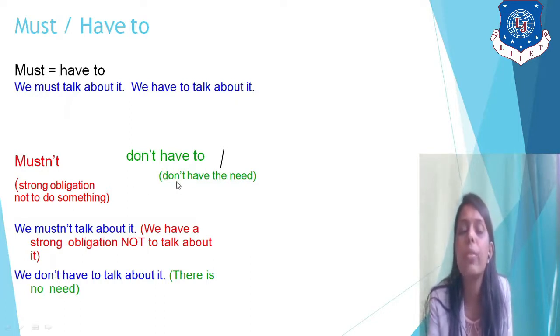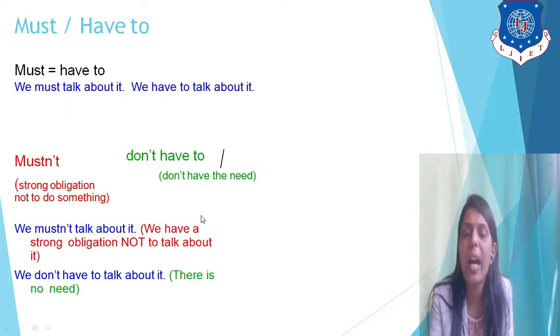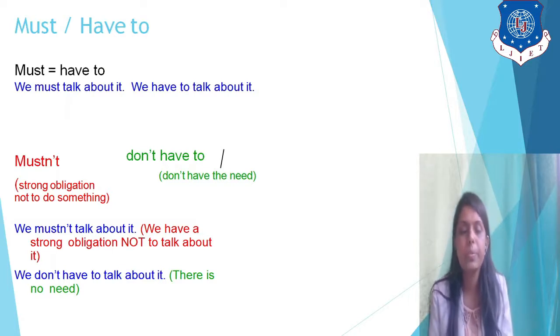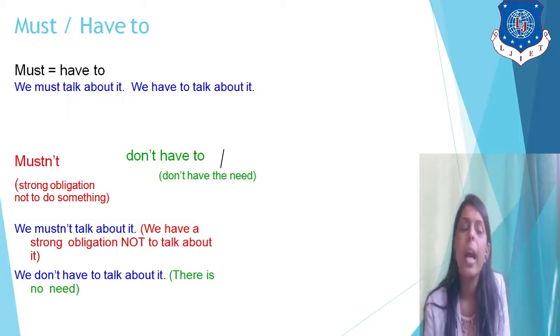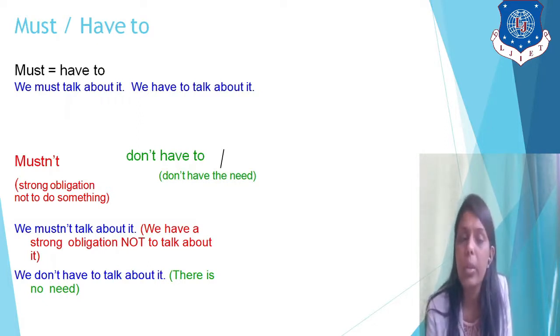And here don't have to means you don't have the need. I don't need to drink water, right? It's like that. So we don't have to talk about it. There is no need to talk about it. That's what the statement says. And must not is not equal to don't have to. Right? Those two are different.